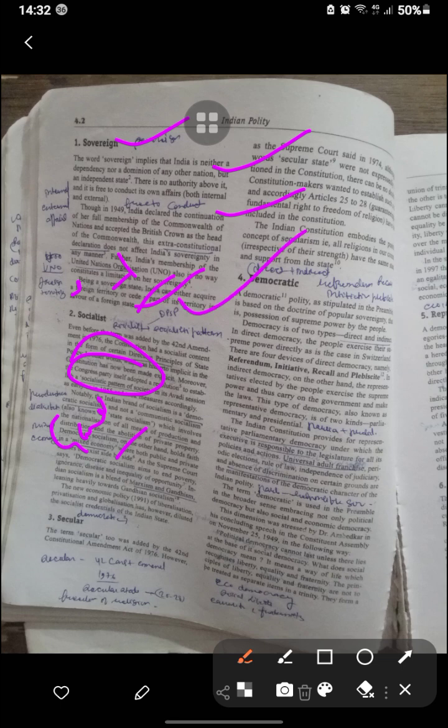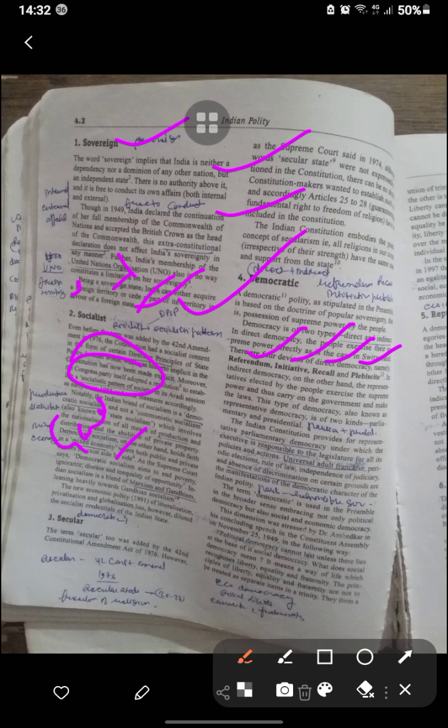Democratic is as stipulated in the preamble. Democracy is of two types, direct and indirect. In direct democracy, the people exercise their power directly, as in Switzerland. There are four devices: referendum, initiative, recall, and plebiscite. In indirect democracy, on the other hand, representatives elected by the people exercise the supreme power, carry on the government and make the law. This type is also known as representative democracy, parliamentary and presidential.